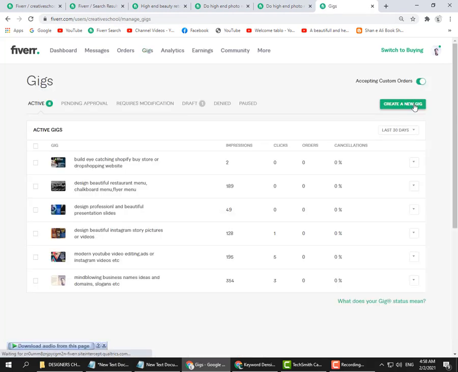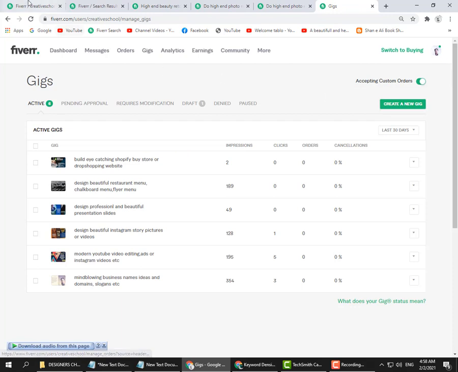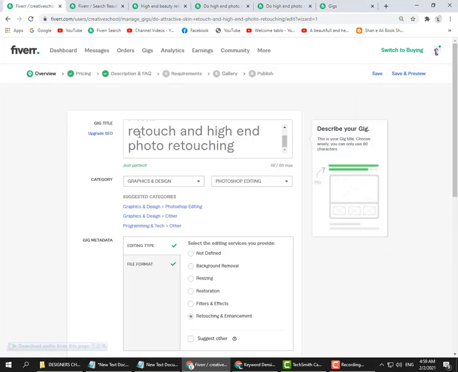Then I will click create a new gig, because I have already created this. If you click here, create a new gig, then this page will open. You will type your title from here. Use a very low competition keyword but with high search volume and low difficulty. High search volume means people search for this keyword, and low difficulty means it does not have much competition.